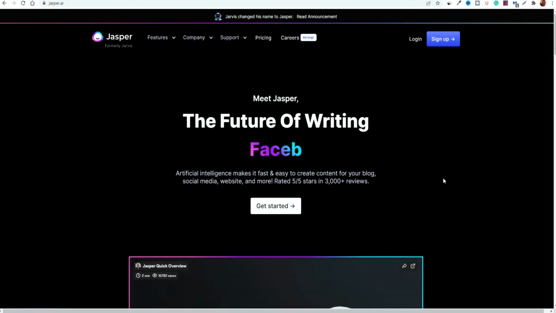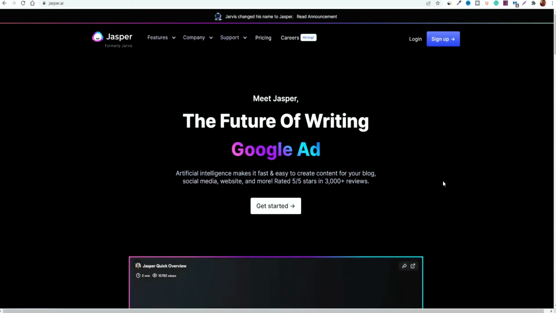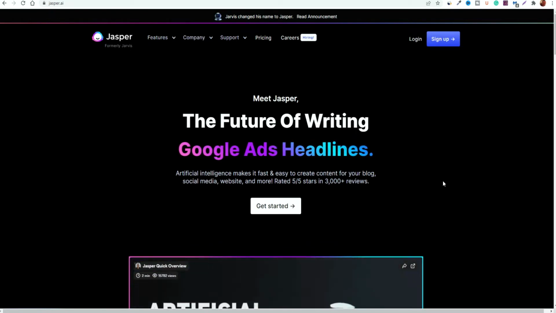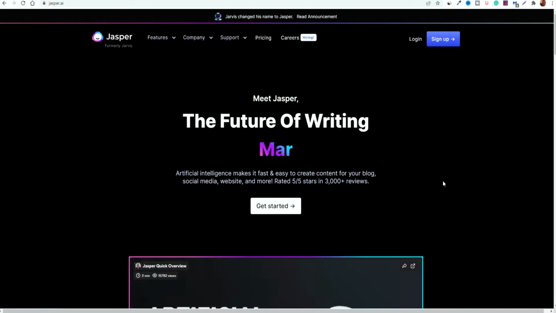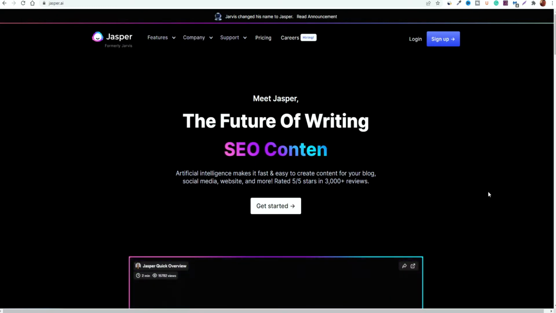So if you're not familiar with the Jasper.ai platform, it used to be previously known as Jarvis, and before that it was also known as conversion.ai. So it's gone through multiple changes in recent years, but with each iteration there has been a number of updates and features that have been added. So essentially it's an all-in-one tool that caters for all your written content needs.